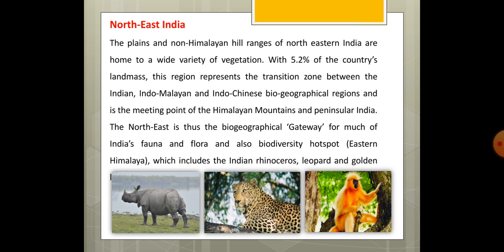Therefore, this northeast area of biogeographical region is also known as the gateway for much of India's fauna and flora and also biodiversity hotspot, which includes the Indian rhinoceros, leopard, and golden langur. In the photographs itself you can see the langur, it is glowing like golden color, because of which the name has been given golden langur.